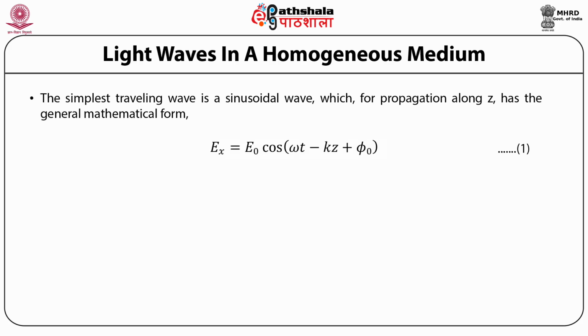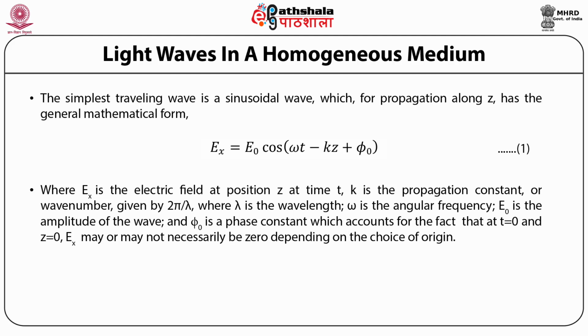The simplest traveling wave is a sinusoidal wave, which for propagation along z has the general mathematical form Ex equals E0 cos(omega t minus kz plus phi 0), where Ex is the electric field at position z at time t, k is the propagation constant or wave number given by 2 pi by lambda, where lambda is the wavelength, omega is the angular frequency, E0 is the amplitude of the wave, and phi 0 is a phase constant which accounts for the fact that at t equals 0 and z equals 0, Ex may or may not necessarily be 0 depending on the choice of origin.